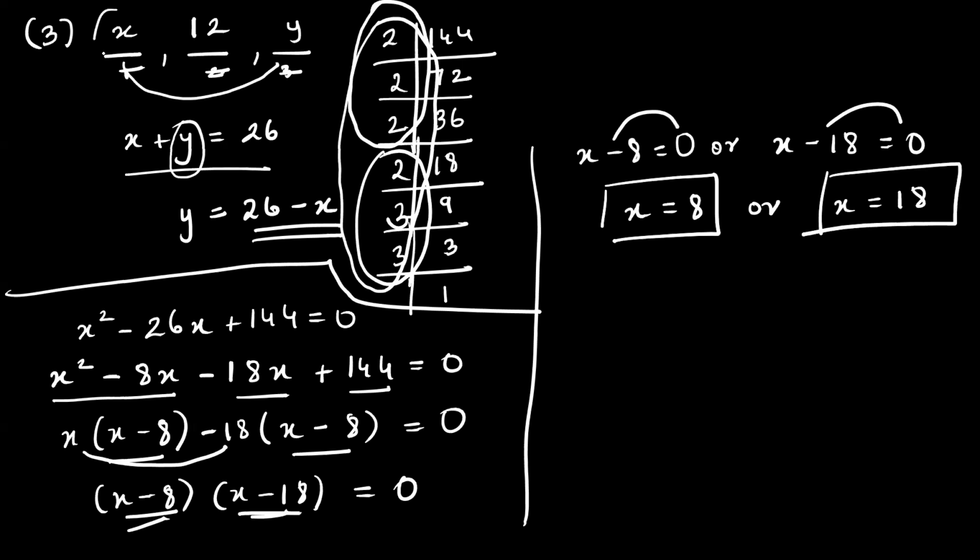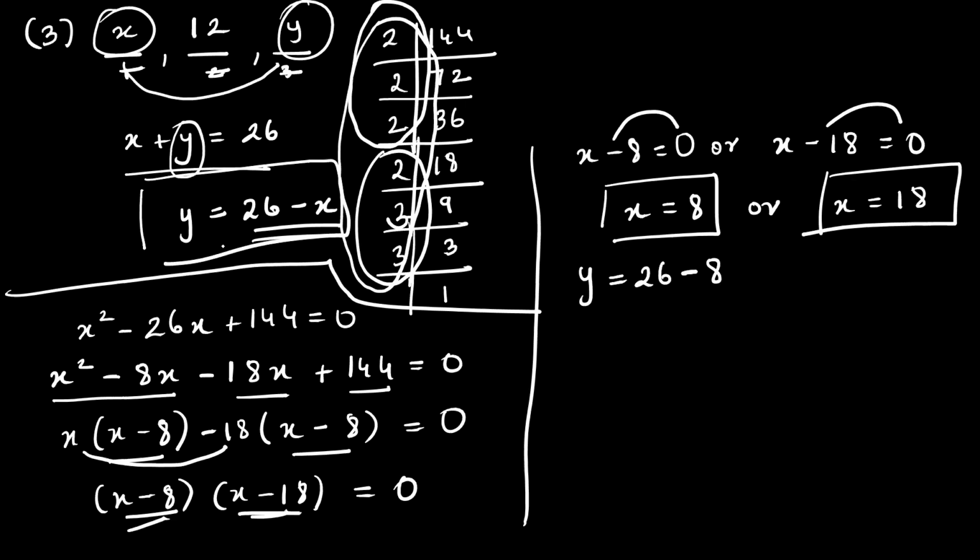But we are not just supposed to find x, we are also supposed to find y. So just check this. y is equal to 26 minus the value of x, which is 8. Right? If you want to find y, if I know x, I can find y. So y is 26 minus 8, so y is equal to 18.